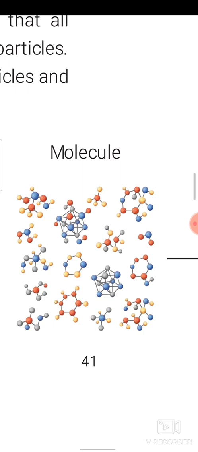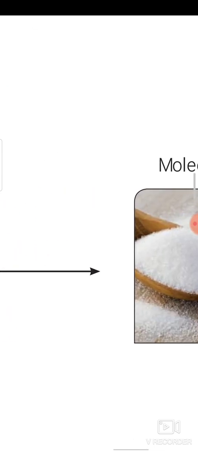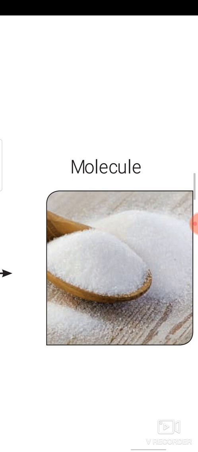See, water, H2O, is the molecular formula. So 2 hydrogen and 1 oxygen make a water molecule. So it is made up of 3 atoms. Many more atoms can make a complicated molecule. So that is what is given in your textbook. Okay. So these different kinds of molecules are compressed together to form matter.